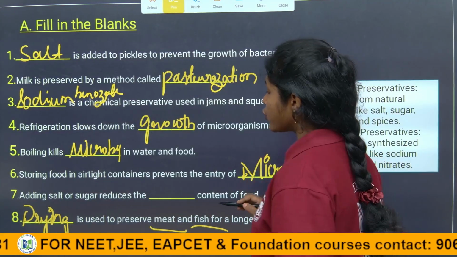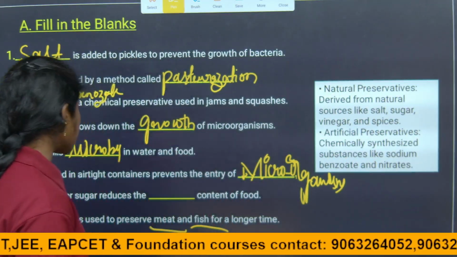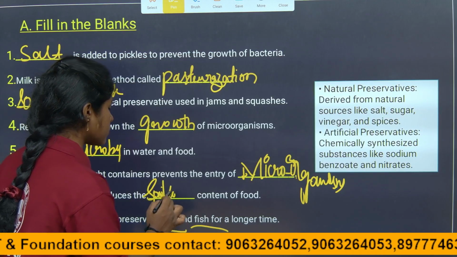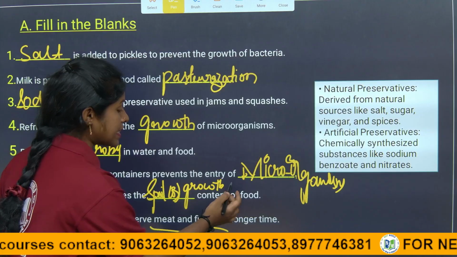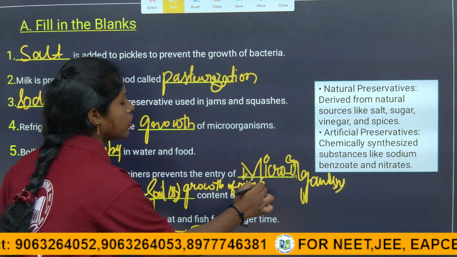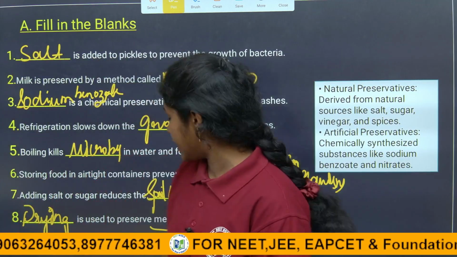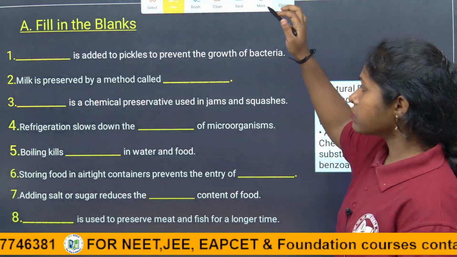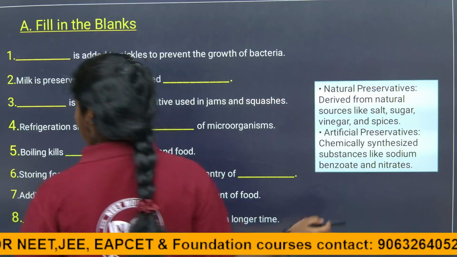Next question, adding sugar and salt reduces the water content of the food. Spoiling it avoids the spoilage or growth of the microbes. These are very simple questions, children, so you can analyze easily and write these fill in the blank type of questions. The last one is, drying is used to preserve the meat and fish for a long period of time. This is what the fill in the blanks are, children.